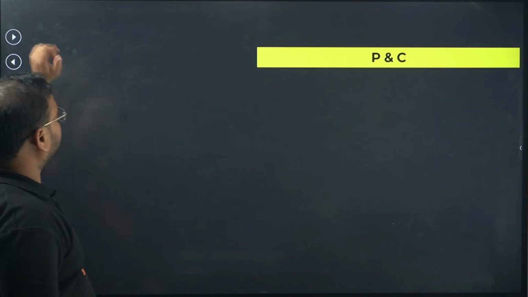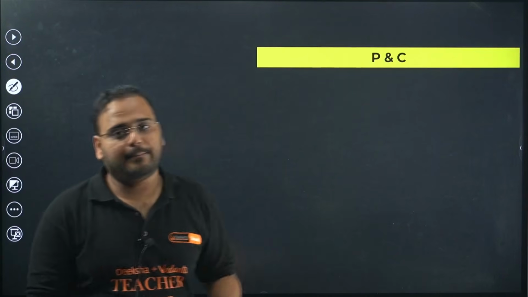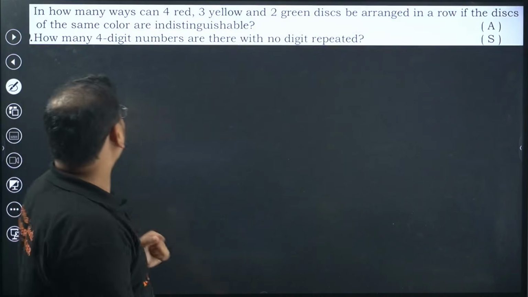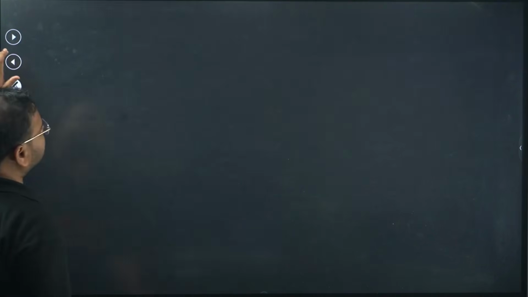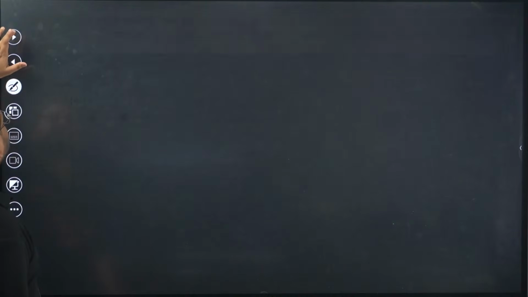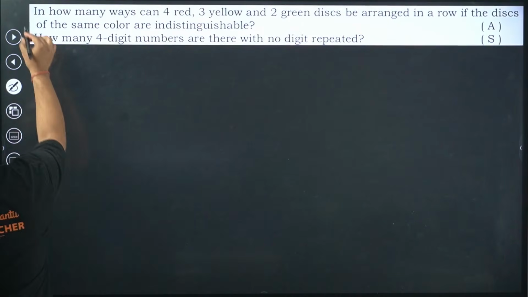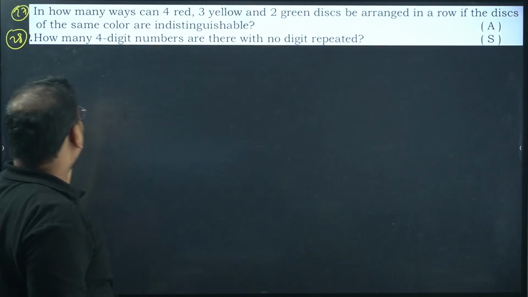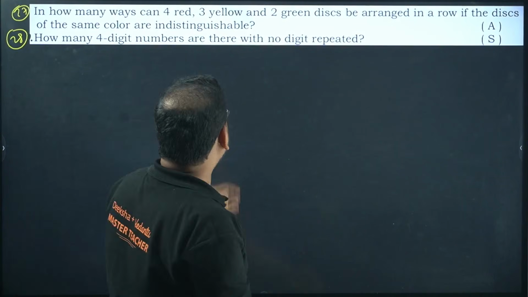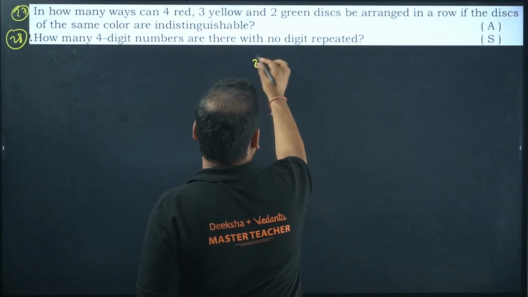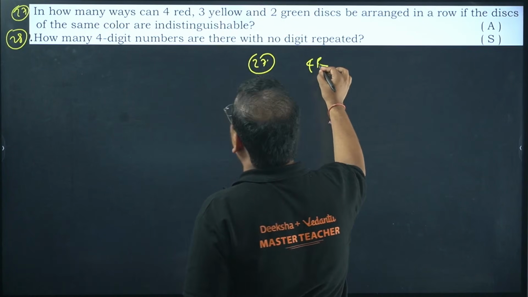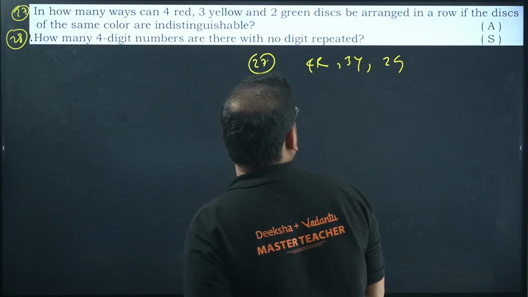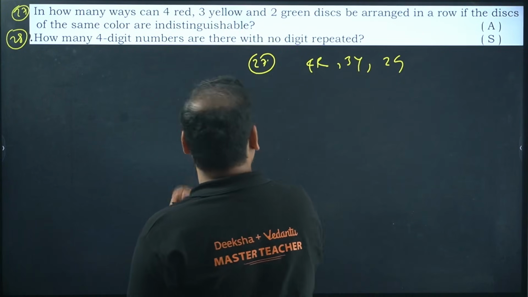27th one. Yeah. Now time to solve the questions on permutations and combinations. In how many ways, we solved question 26, 27 one and 28. This is 27. This is 28. Okay. In how many ways can 4 reds, 3 yellows and 2 greens discs be arranged in a row if discs of the same color are indistinguishable?